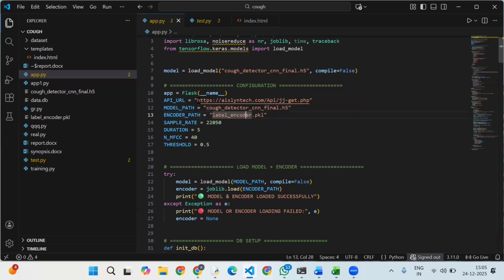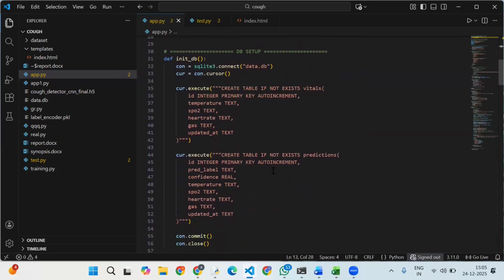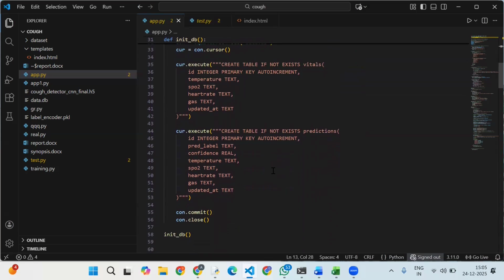So this is the link. From this link only we are getting the data through our web. Here we are creating our database, and our database name is data.db. Here we are storing the data like ID, temperature, SpO2, heart rate, gas. These data will be stored.